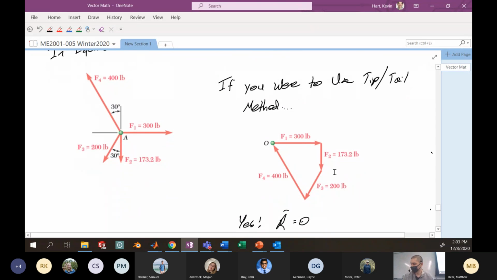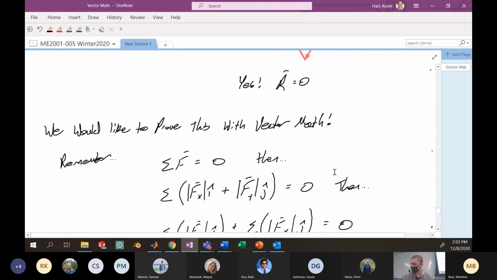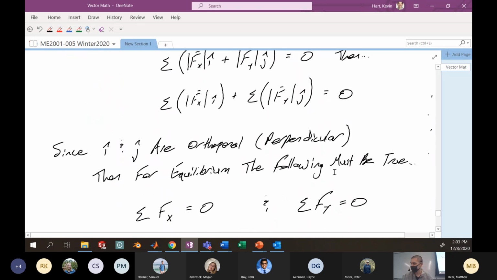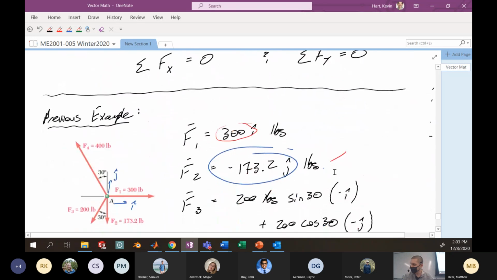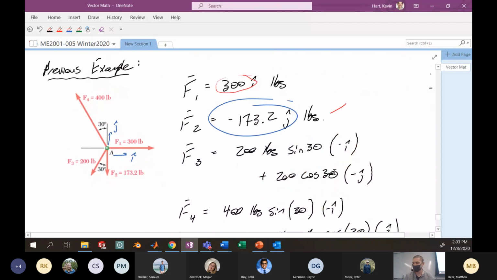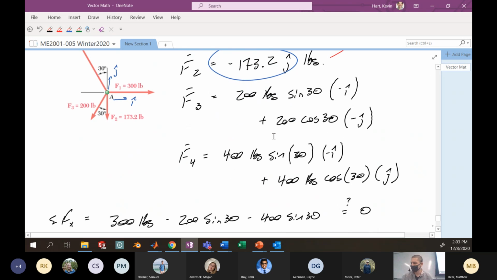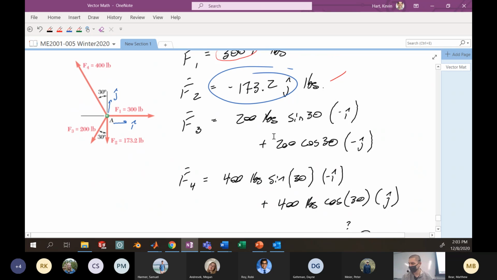So here's the example with our tip to tail method, but we also went through a long example to show that this is true using our vector math. And trying to draw all these forces with a tip to tail method, you probably saw in your homework, is kind of annoying, all right? So we're going to use almost exclusively the vector math method for attacking problems going forward. You've got to be comfortable doing this vector math. You don't want to be drawing tip to tail forces all the time. It's going to be really annoying.